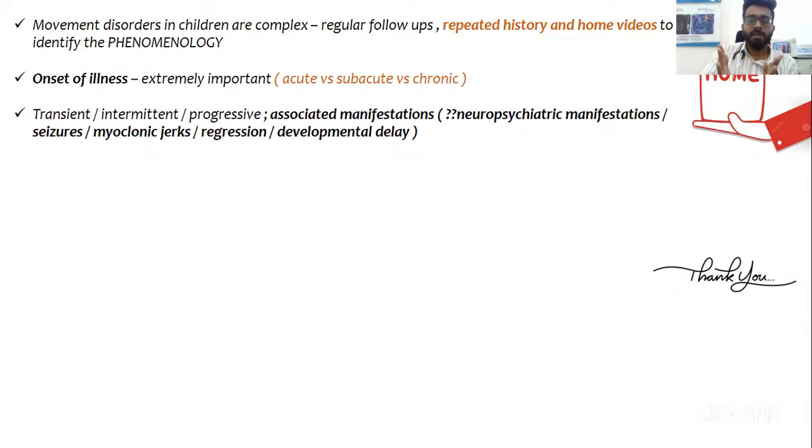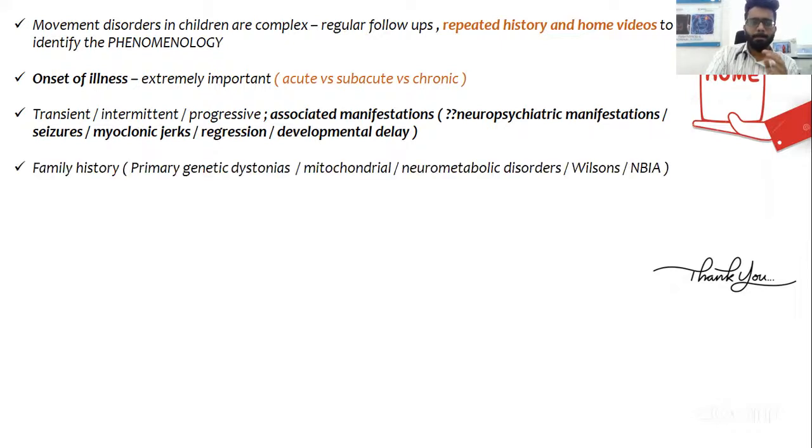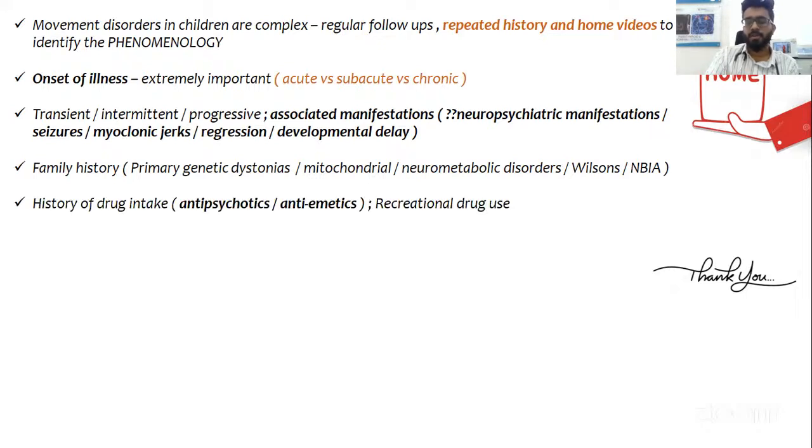So, for example, the typical example of SSPE or Wilson's disease, you have a movement disorder. We also have behavioral problems like cognitive decline, neuropsychiatric manifestations, and other associated features. Always focus on other associated features, and it should be a complete history. As I said, family history is important here: primary genetic dystonias, autosomal dominant inheritance; mitochondrial disorders and neurometabolic disorders, autosomal recessive; Wilson's, autosomal recessive again; NBIA, most of them autosomal recessive or dominant. The family history plays a very crucial role in etiology.